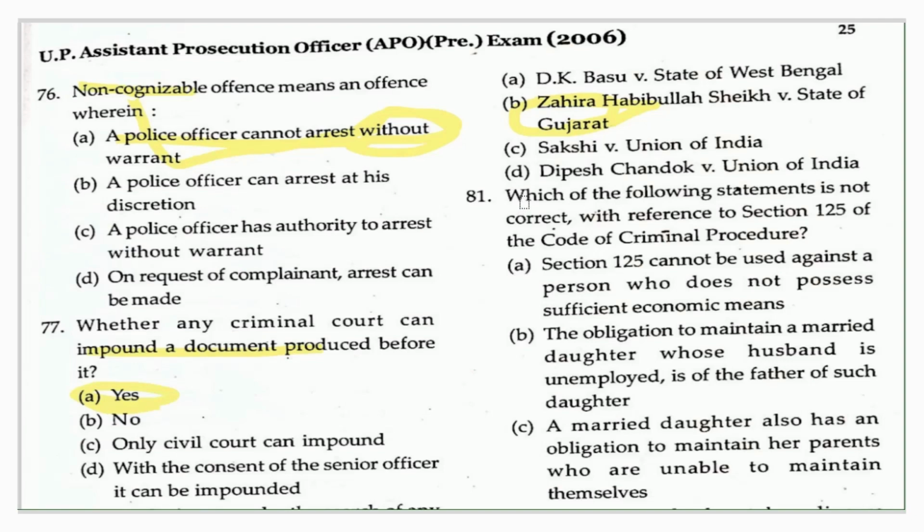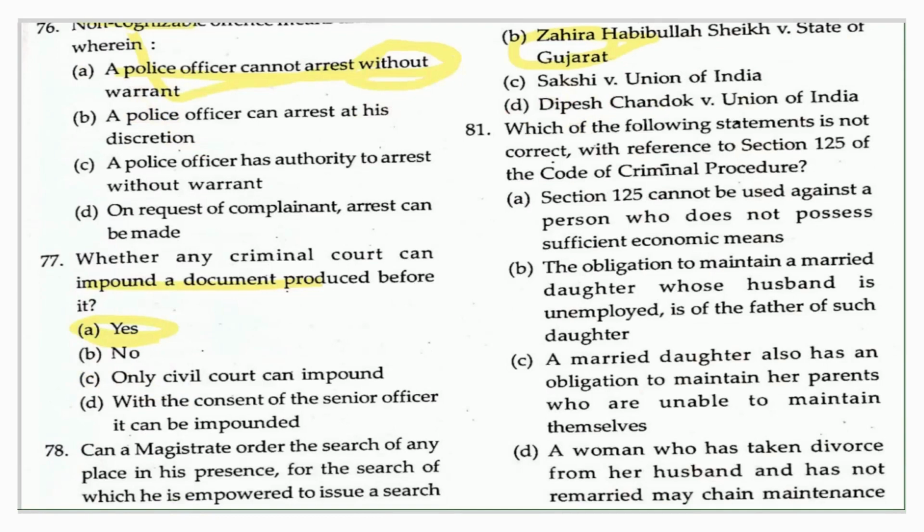The next question which had been asked in the UPAPO 2006 prelims examination of APO is: which of the following statements is not correct with reference to section 125 of the CRPC. My dear friends, just note, in the last question paper which we discussed, that of 2002, there was also another question from section 125 of the CRPC. So this is a section which you need to focus on more and more so that you do not miss any question from section 125 of the CRPC.